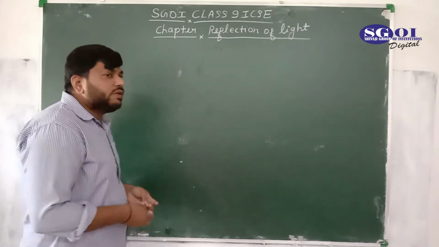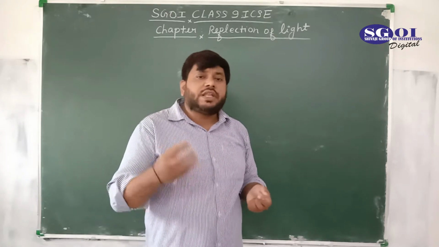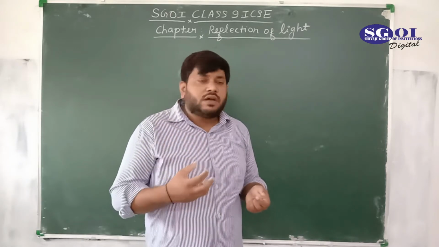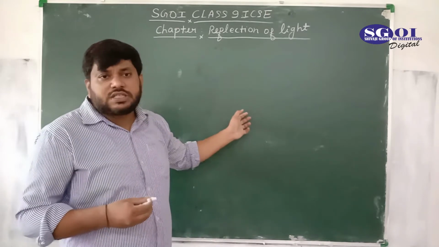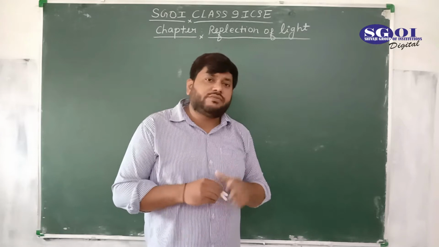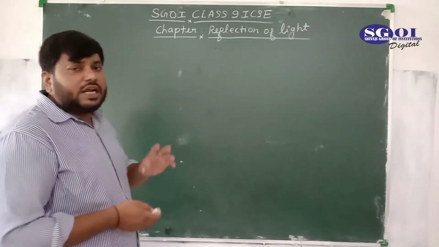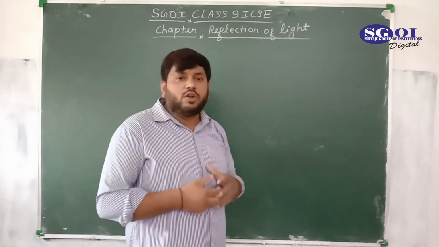So what is the reflection of light, student? Reflection of light is simply a phenomenon in which the ray of light coming from a medium, after striking on a surface, comes back into the same medium. This phenomenon of light is known as reflection of light. Now, reflection of light is of two types, regular reflection and irregular reflection.